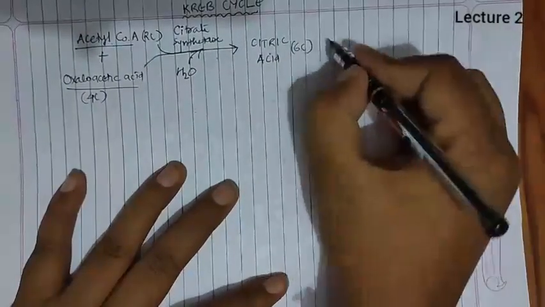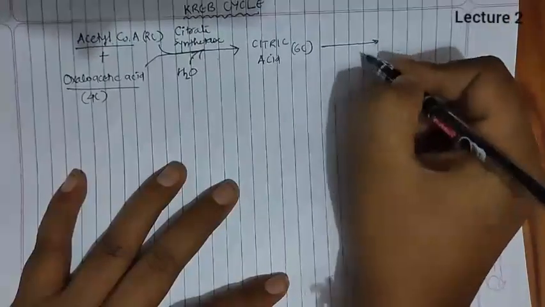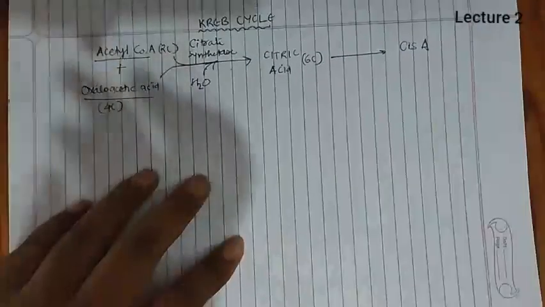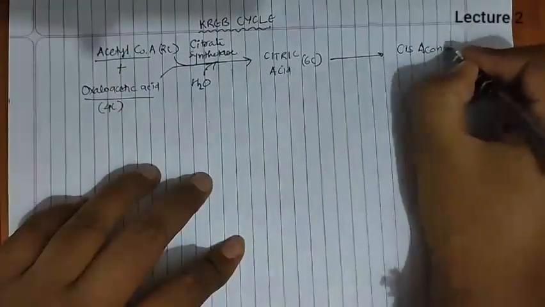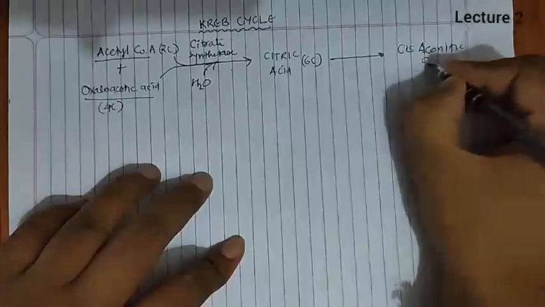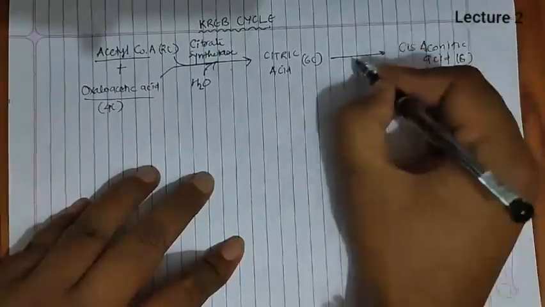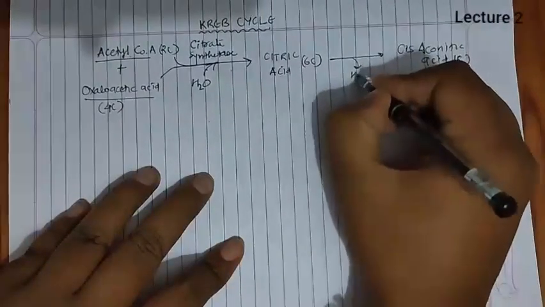Now this citric acid converts into cis-aconitic acid, which is also a 6-carbon intermediate, by the release of water.